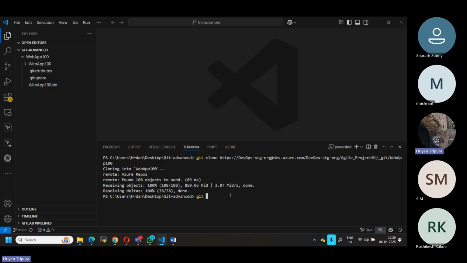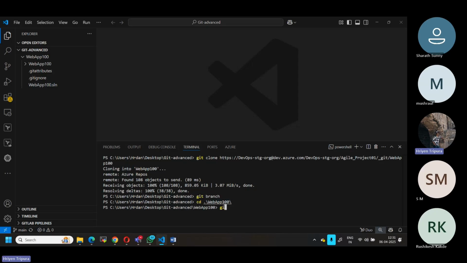Let me check which branch I am on right now. It is showing nothing because right now I'm outside of the repository. Let me switch to the repository. cd, change directory, and the repository name. This is the repository name, right? I'm inside now.